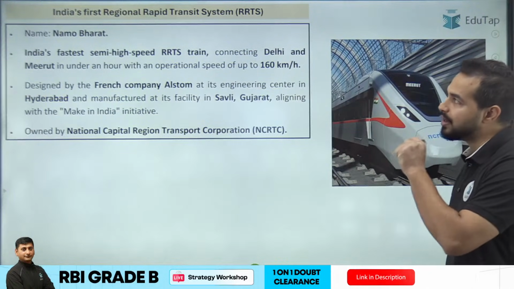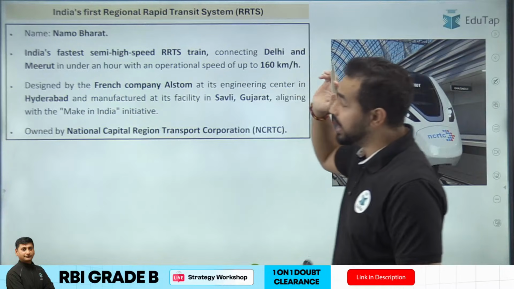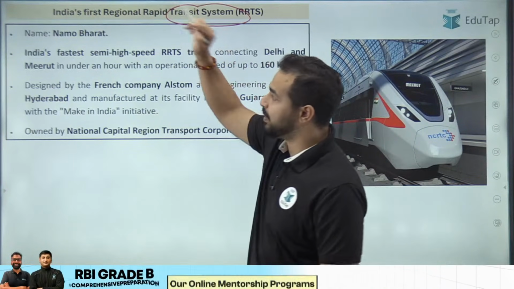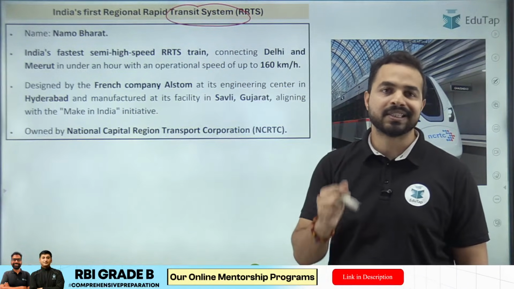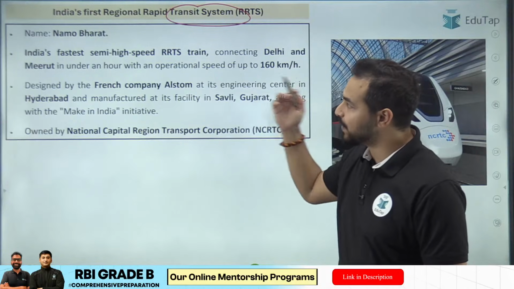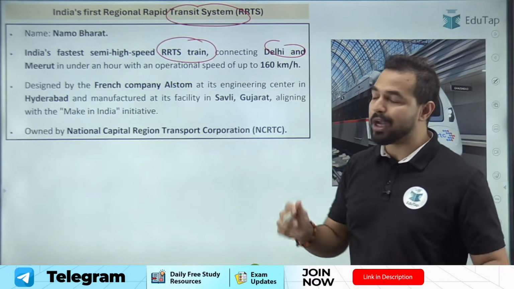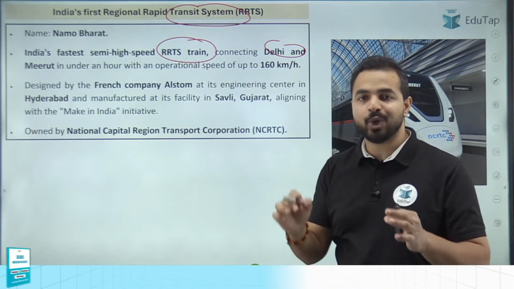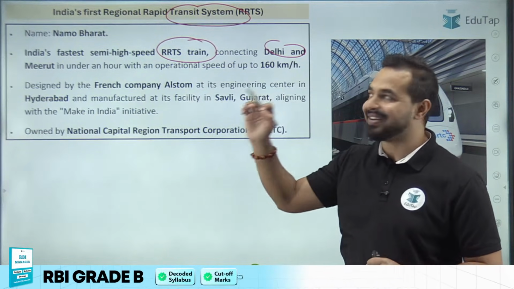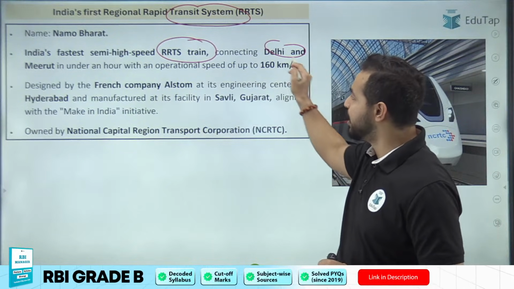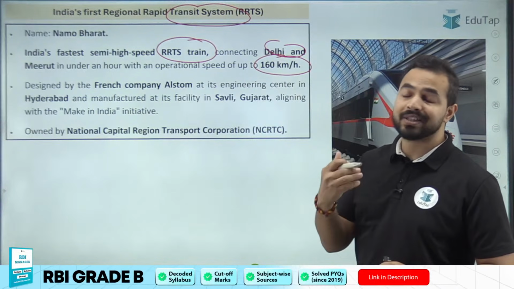India's first regional rapid transit system has been launched, and the name of it is Namo Bharat. This is India's fastest semi-high speed RRTS train connecting Delhi and Meerut. So you will be able to cover Delhi and Meerut in under an hour with the help of this RRTS, which was recently launched, and it can go up to a speed of 160 km per hour.